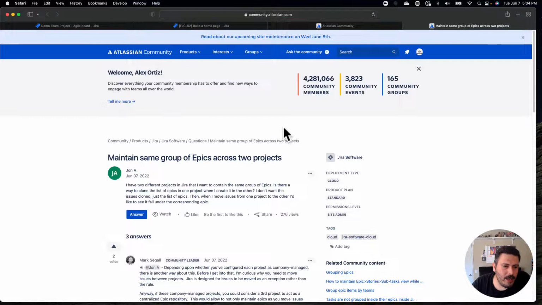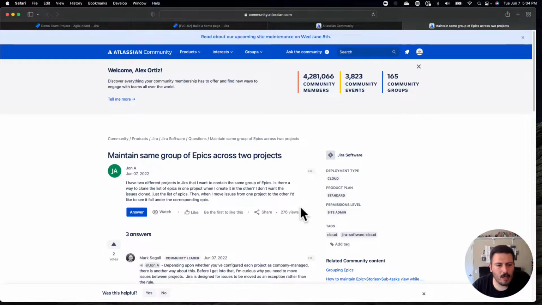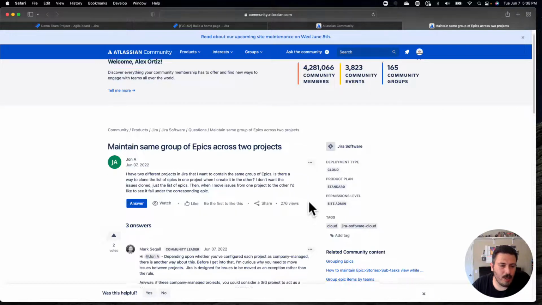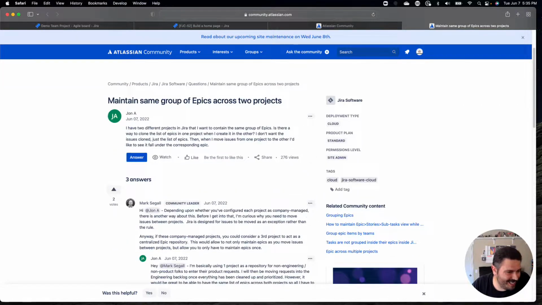All right, so I have 2 different projects in Jira that I want to contain the same group of epics. Is there a way to clone the list of epics in one project when I create it in another? I don't want the issues cloned, just the list of epics. What does that even mean? Then, when I move issues from one project to another, I'd like to see them all funded. What the? Some of these questions.